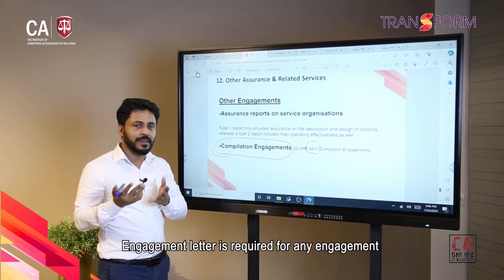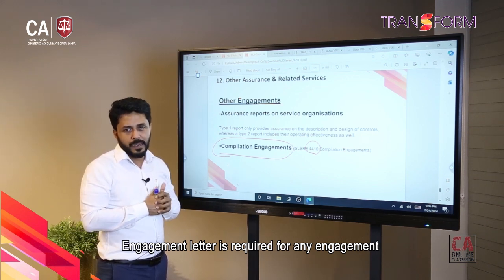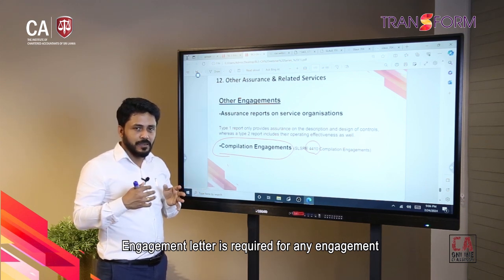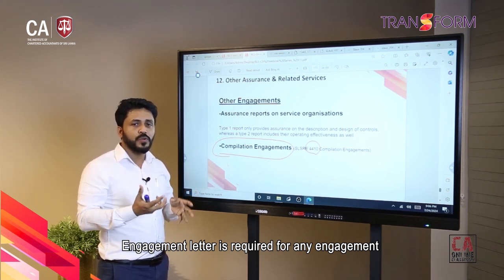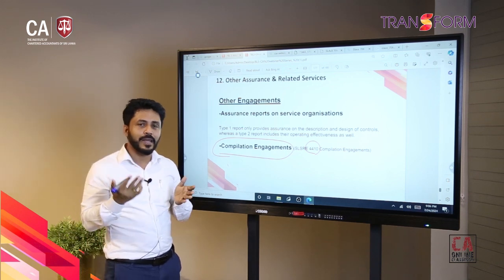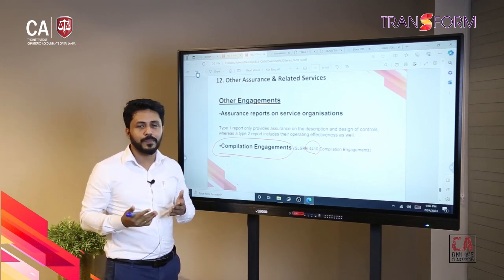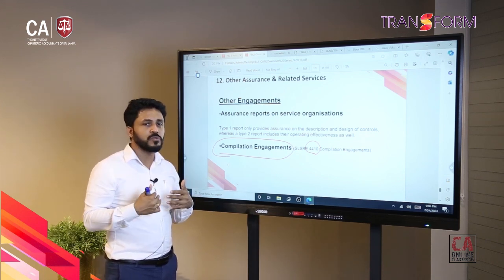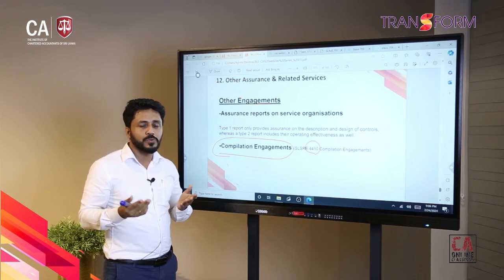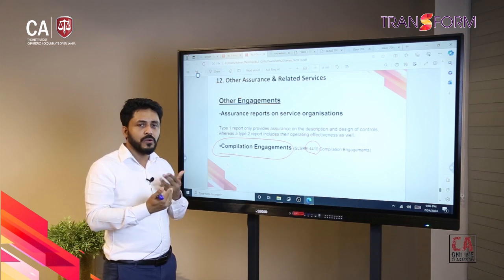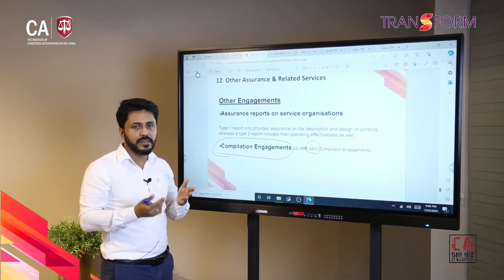It may be management, a regulator, or some other party. And once you are getting this engagement, before you accept it, you need to evaluate your independence level, whether it contradicts the statutory audit engagement. Can we accept that engagement? Do we have the proper capability and capacity to deliver this engagement? If you don't have an IT expert, you can't do IT due diligence, right? So you need to have a proper set of competencies to deliver that outcome.